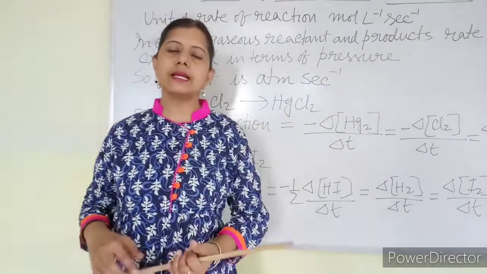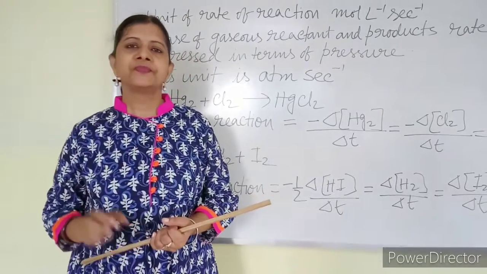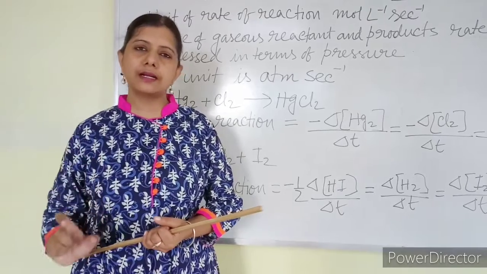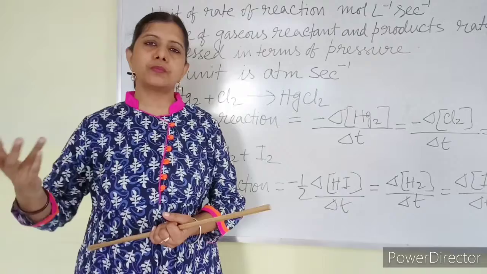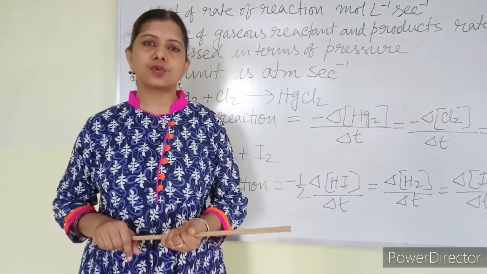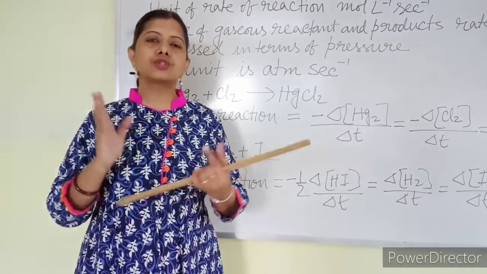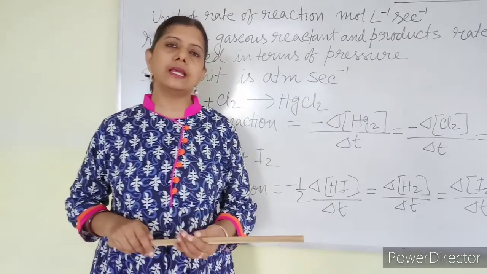Now as I already told you, the rate of a reaction is given by the formula, negative of change in concentration of reactant by time and positive of change in concentration of product by time. This is possible when the equation has no stoichiometric number or all stoichiometric ratios are equal.